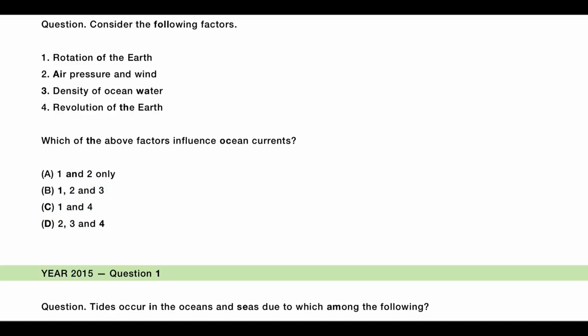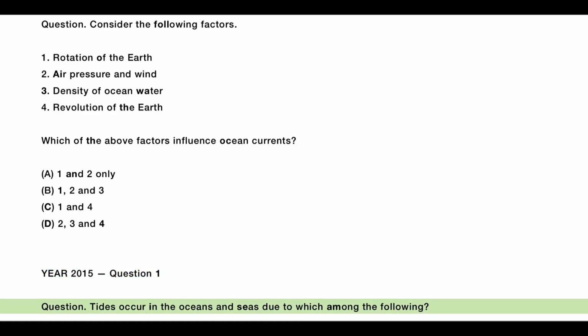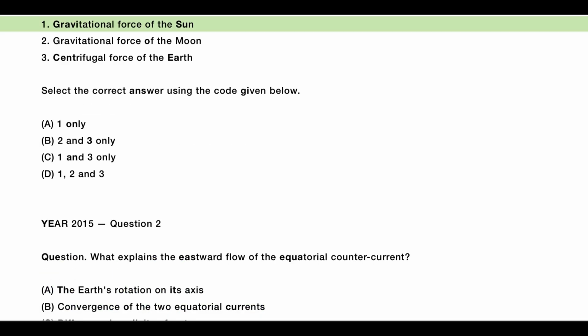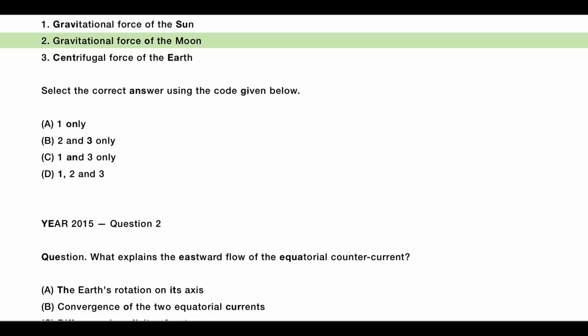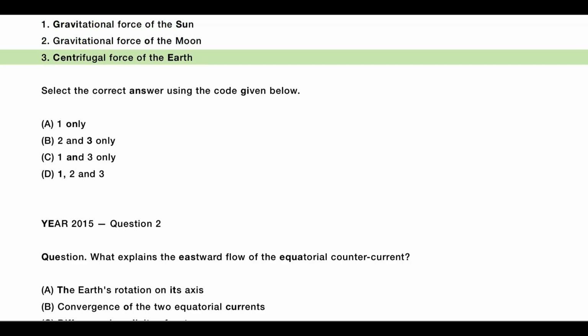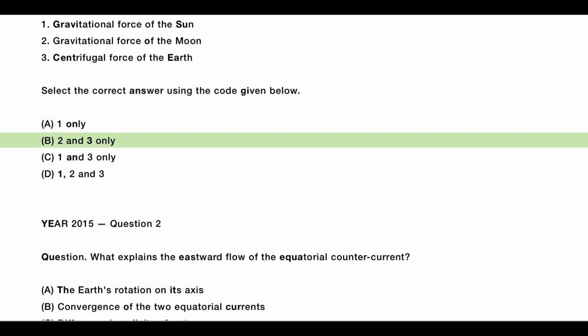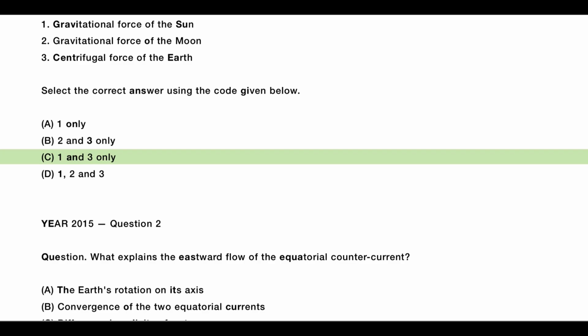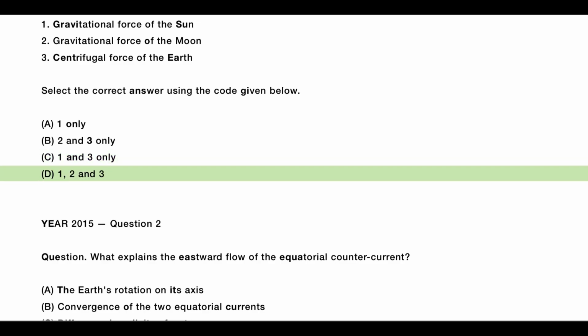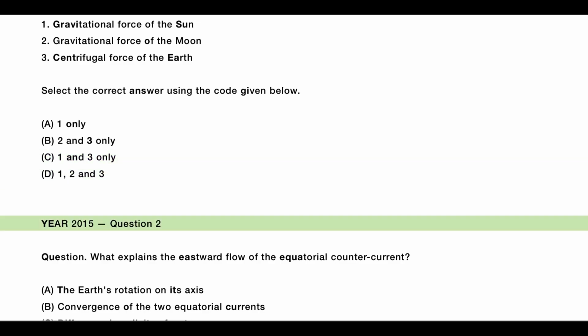Year 2015, Question 1. Tides occur in the oceans and seas due to which among the following? 1. Gravitational force of the Sun. 2. Gravitational force of the Moon. 3. Centrifugal force of the Earth. Select the correct answer using the code given below. A. 1 only, B. 2 and 3 only, C. 1 and 3 only, D. 1, 2 and 3.